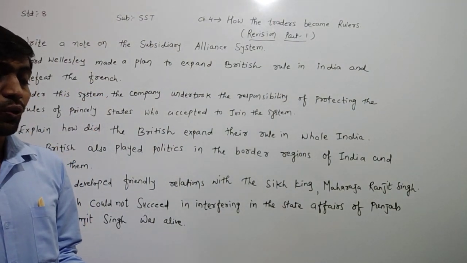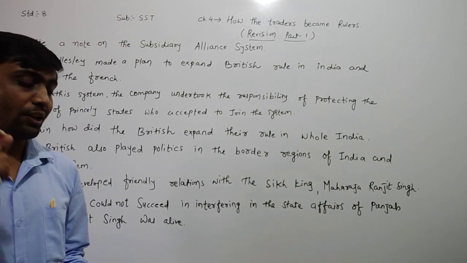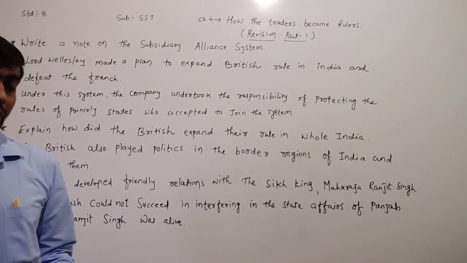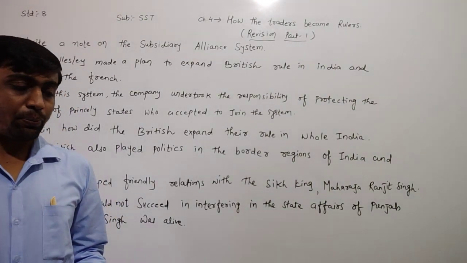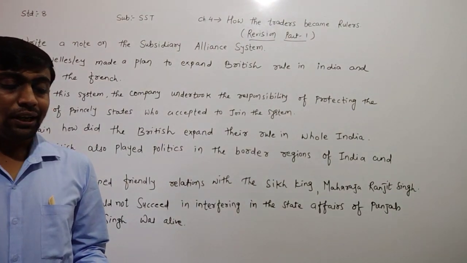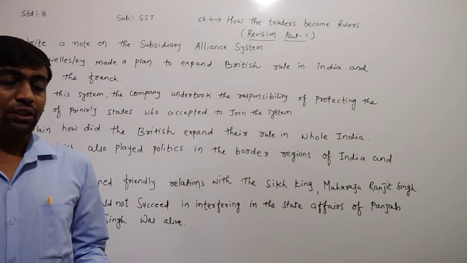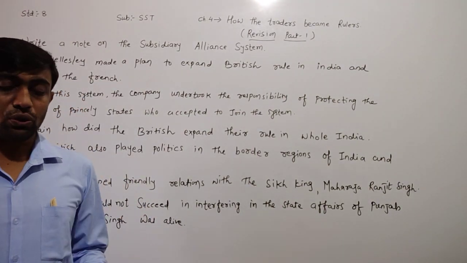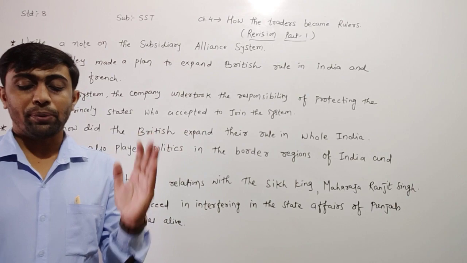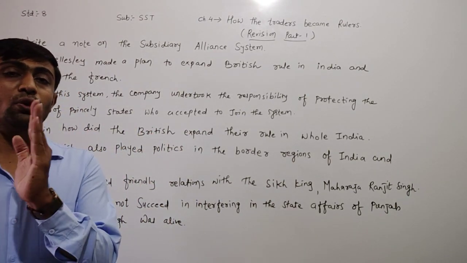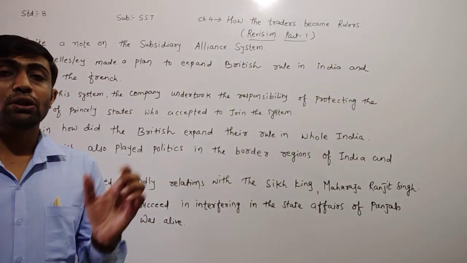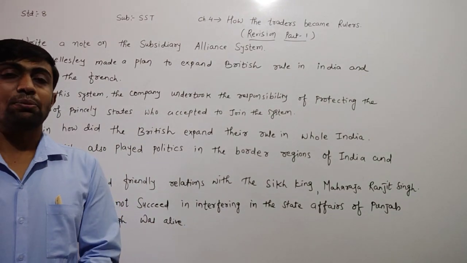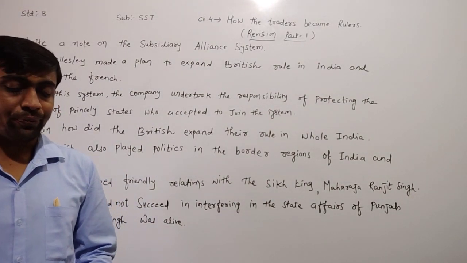This plan was called the subsidiary alliance policy or alliance system. Dear children, one question is also asked: who prepared the subsidiary alliance system? Then you have to write down that Lord Wellesley prepared the subsidiary alliance system.